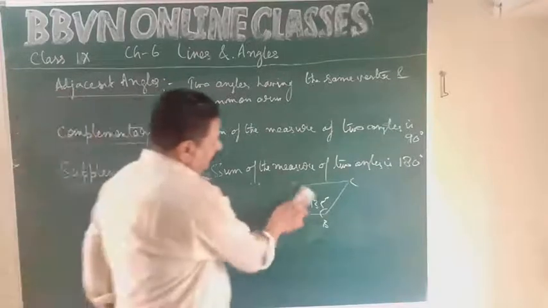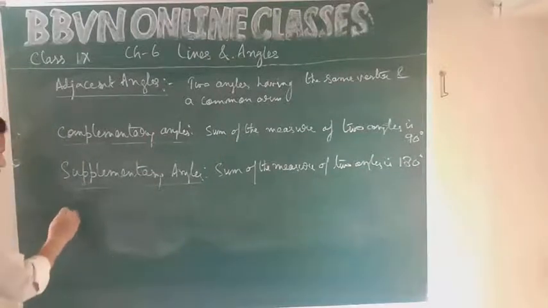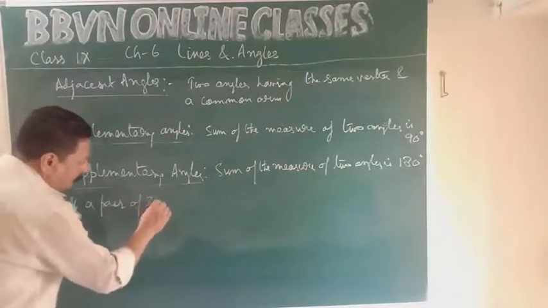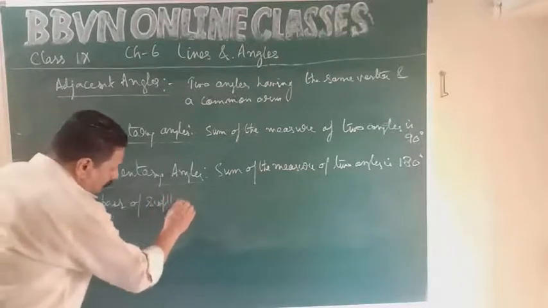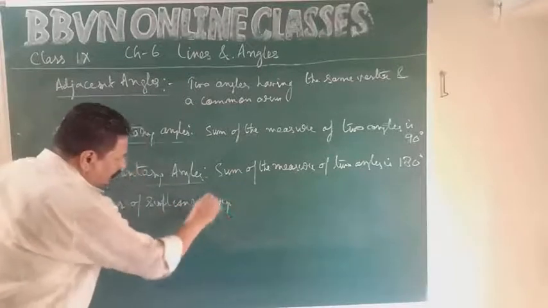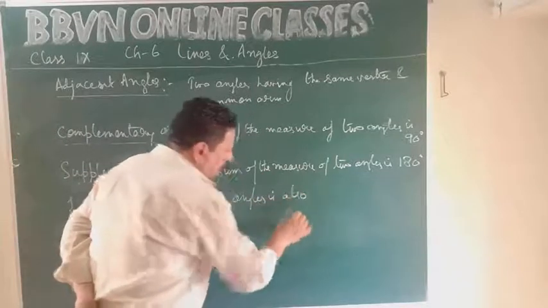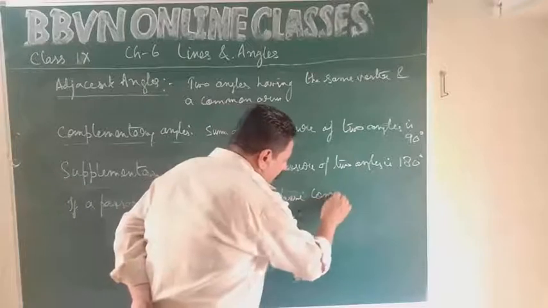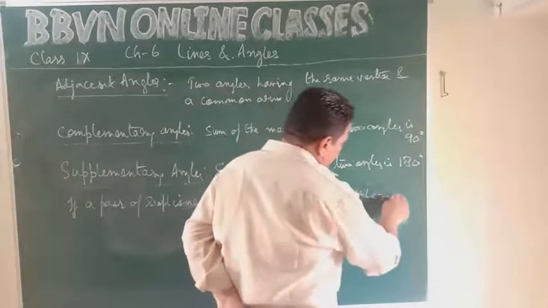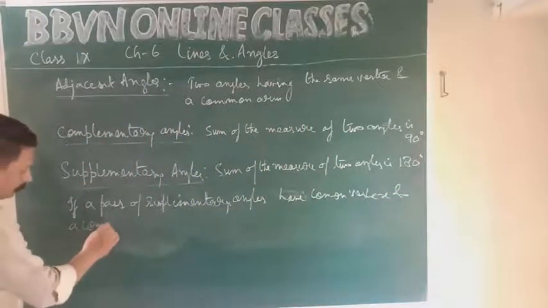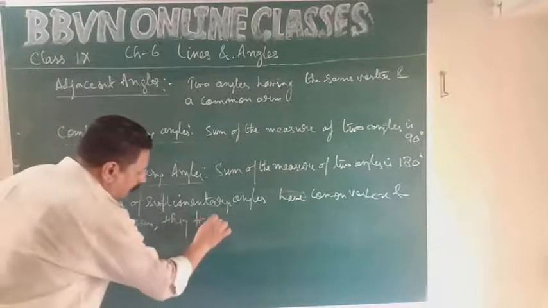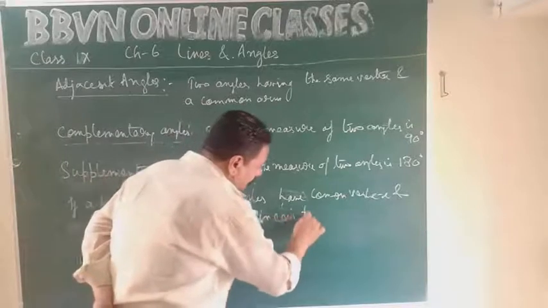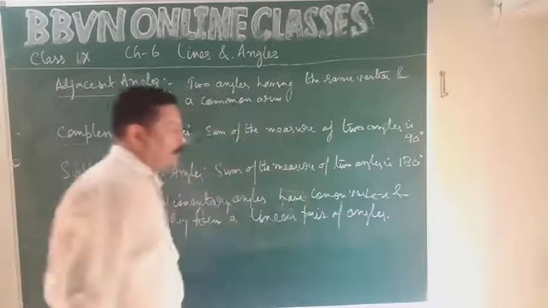Now there is one particular condition. If a pair of supplementary angles have a common vertex and a common arm, they form a linear pair of angles. They form a linear pair of angles.